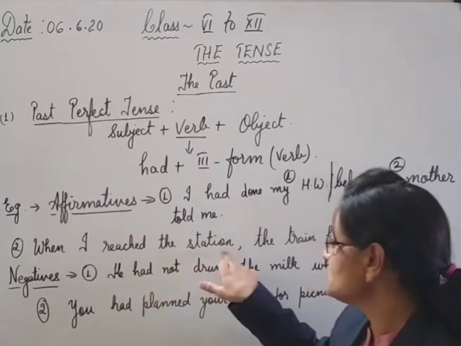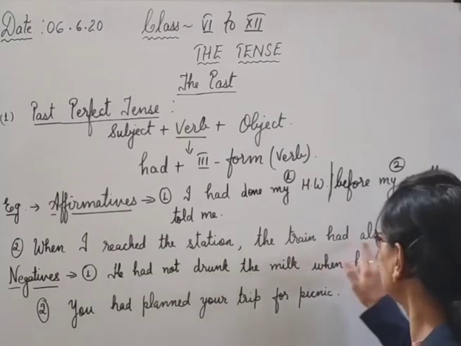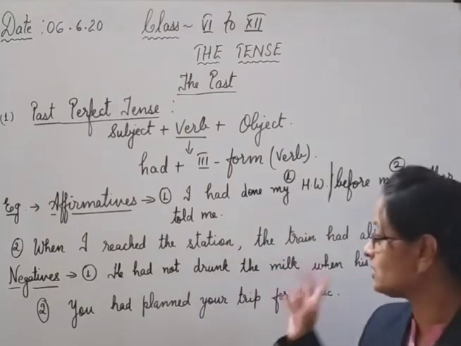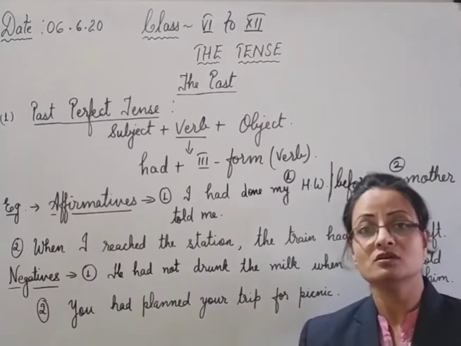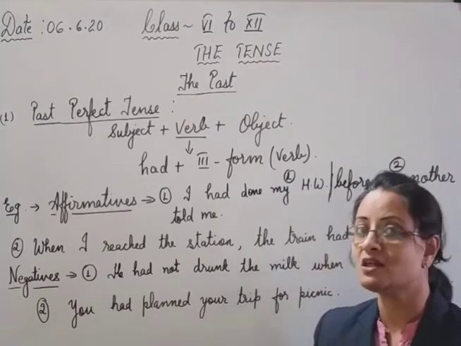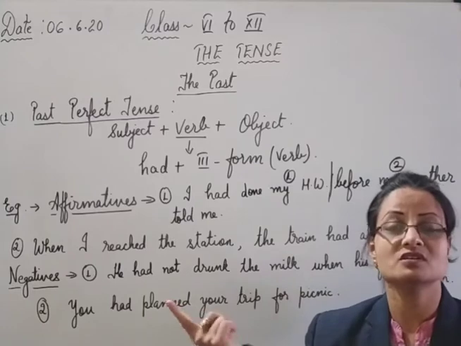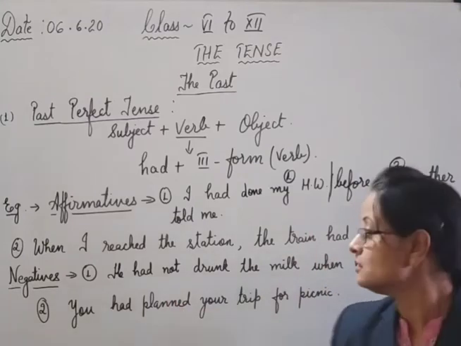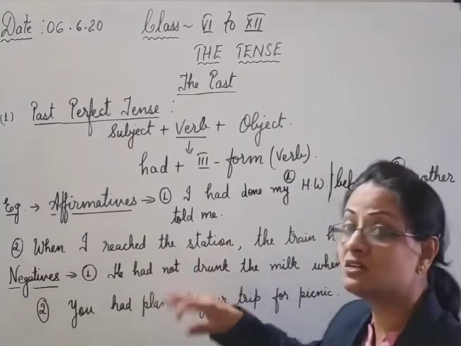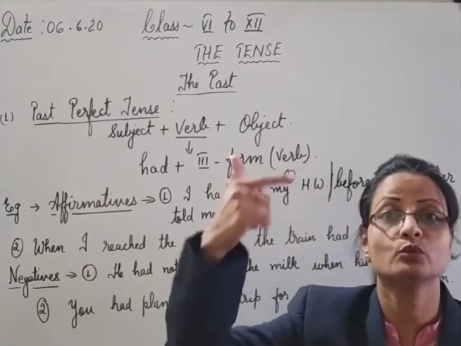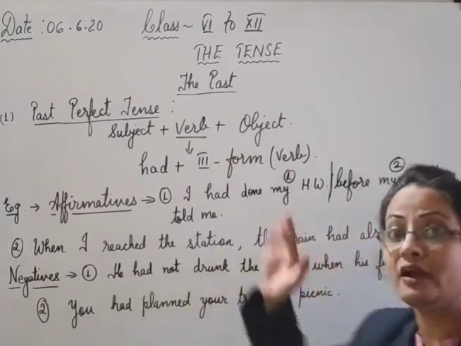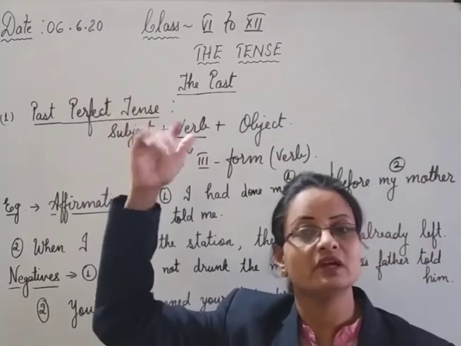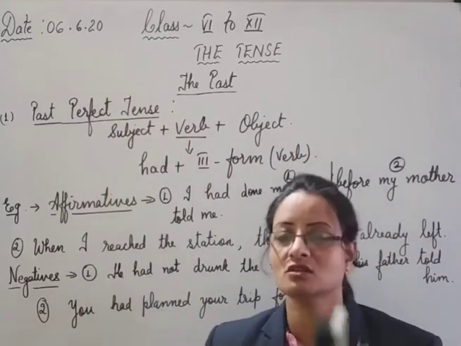When I reached the station, the train had already left. Now again here two sentences are there. You have to find out or bifurcate those two sentences and see which action occurred first and which action happened later. See here, when I reached the station, when I went to the station. One action, what happened? The train had already gone. The train had already left the station.